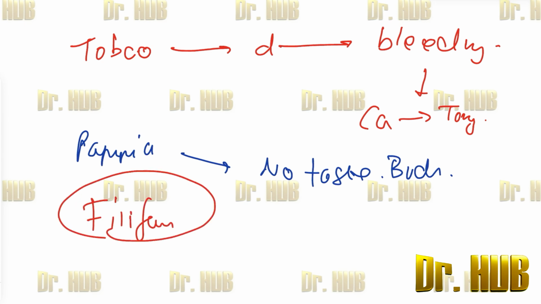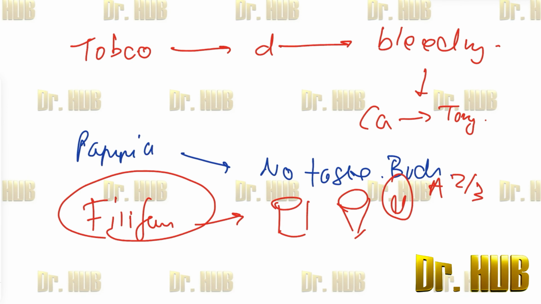Among the given options, the filiform papillae are minute structures. They have no taste buds. They can be cylindrical or conical, and the projections are mainly present in the dorsal part of the anterior two-thirds of the tongue. The filiform papillae do not contain any taste buds, and they are covered by KSSE, that is keratinized stratified squamous epithelium.